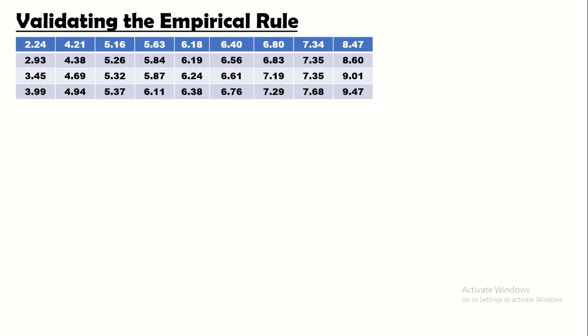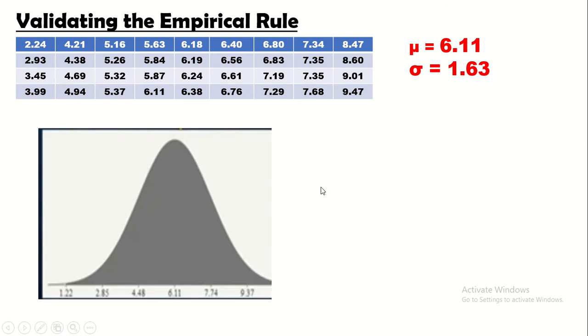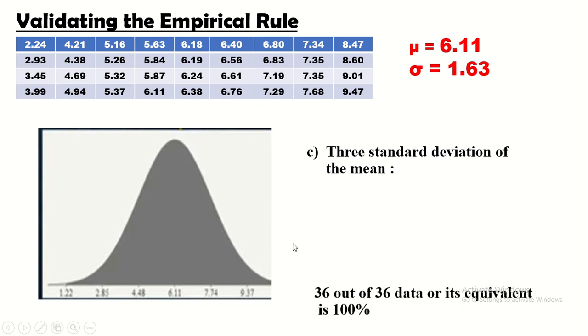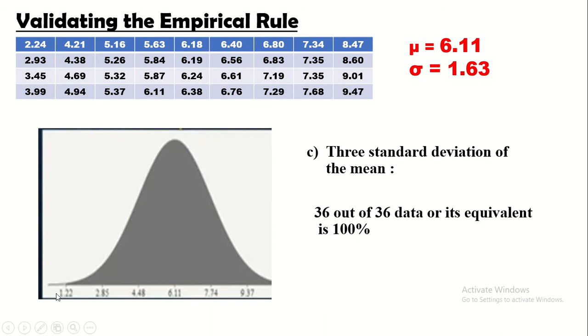Validating the empirical rule. So again, nandito pa rin tayo sa ating data at ang ating population mean ay 6.11 pa rin at ang ating standard deviation for normal curve is 1.63. So obviously, ang ating letter C, which is 3 standard deviation of the mean, ay almost 100%. Ibig sabihin, 1.22 nagtapos hanggang doon kay 11. 11 po yung sumunod rito. So ibig sabihin, 1.22 ang simula. So si 2.24 pasok. Hanggang kay 11 daw.